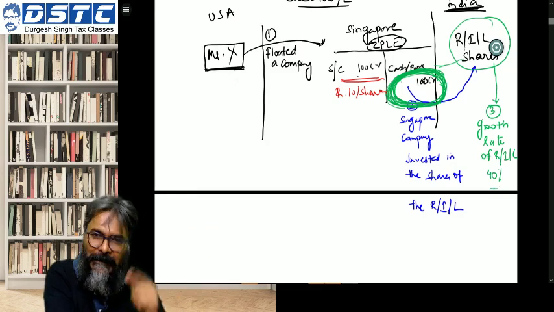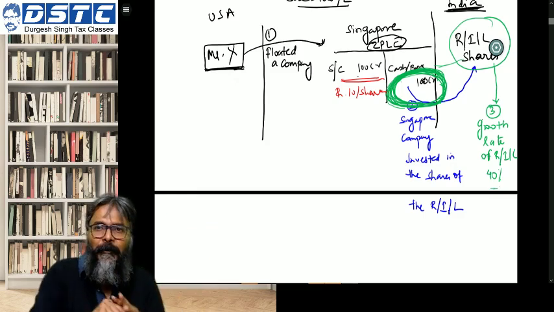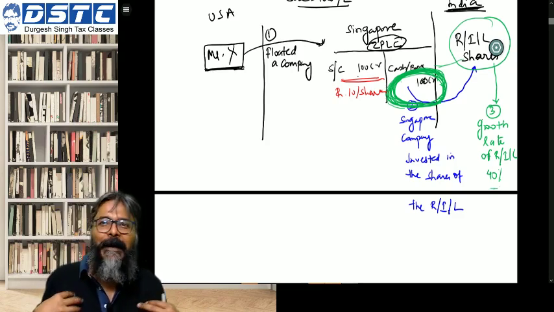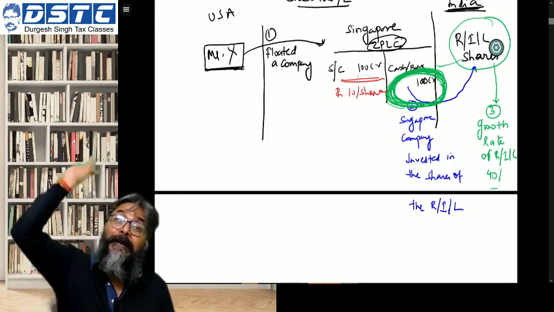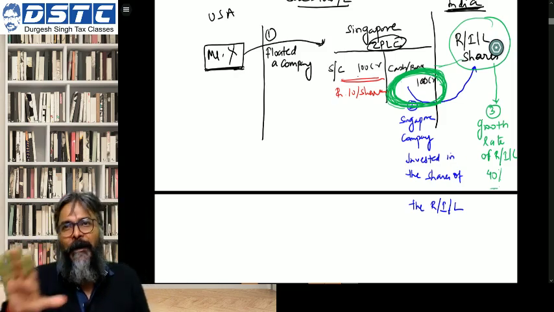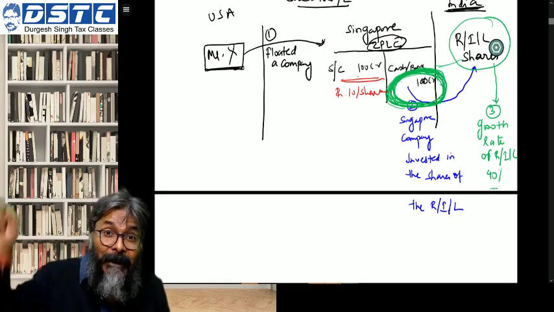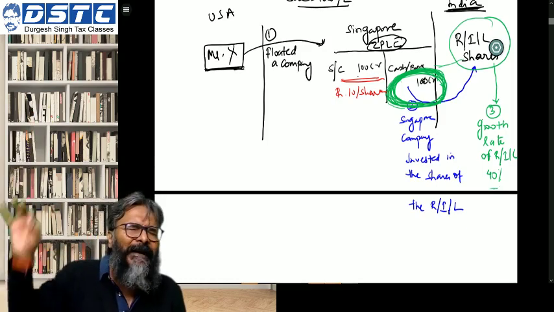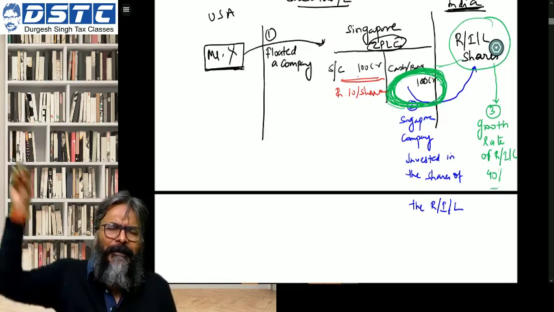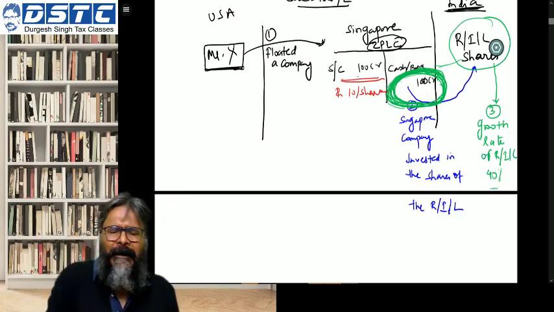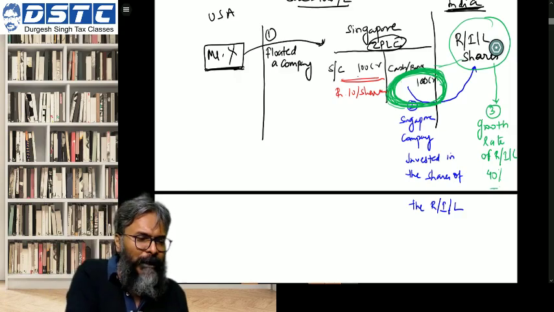Do you agree to this? Yes. Why will it increase? Because my asset valuation has gone up. So my share price will also go up in the market, even though my face value is 10, but my market value would be very high because the market value of my investment has gone up. This will influence my own share price in the market.